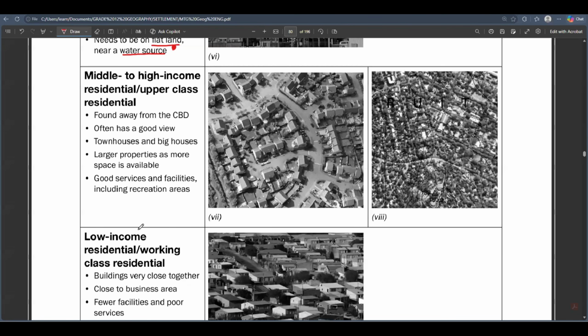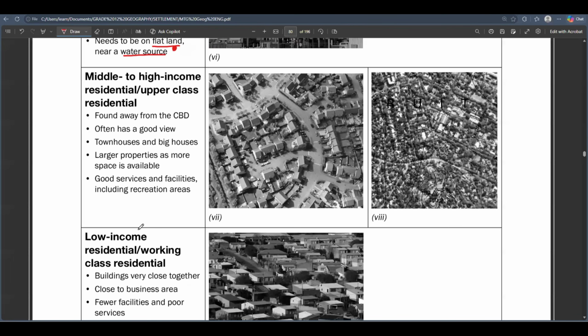That is why we see you've got middle to high income residential areas, aka upper class residential areas, as well as the low income residential areas. All right. So now the middle to high income residential areas, or the upper class residential areas, they are found away from the CBD. Okay.